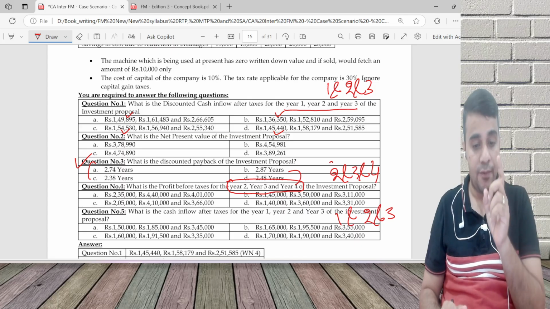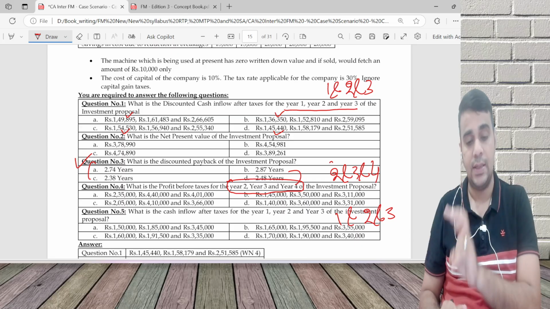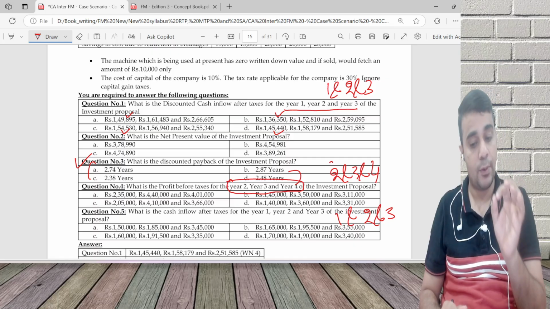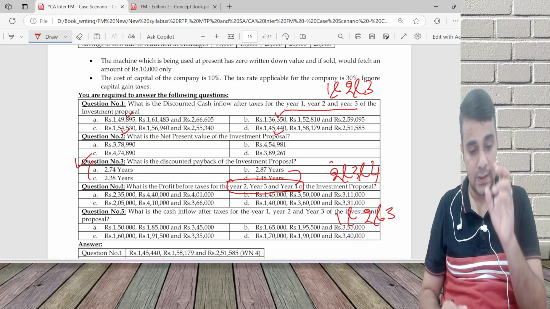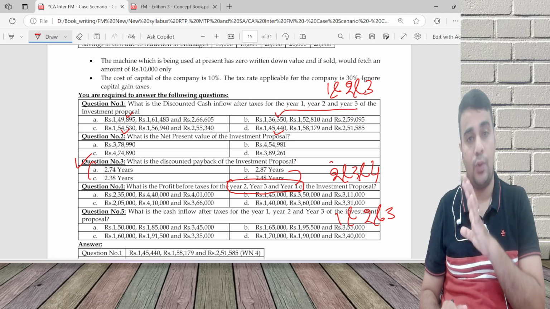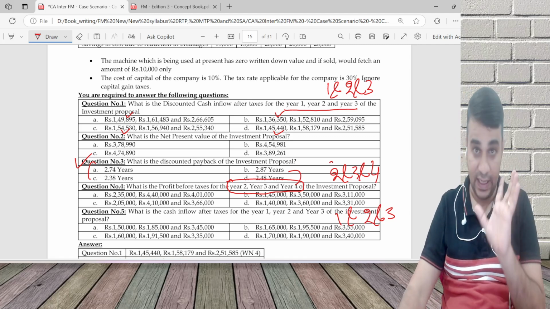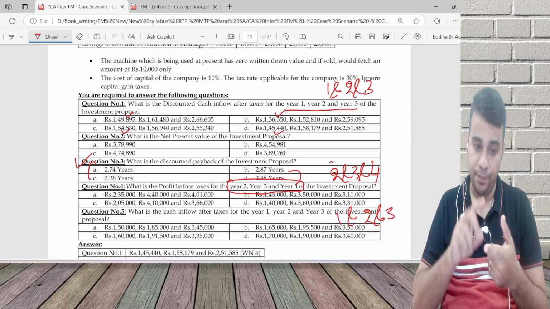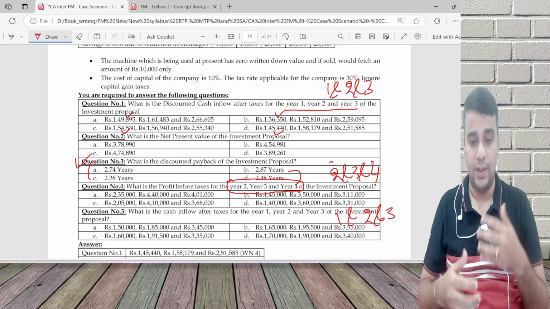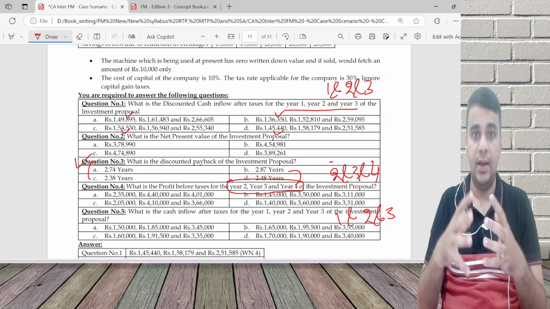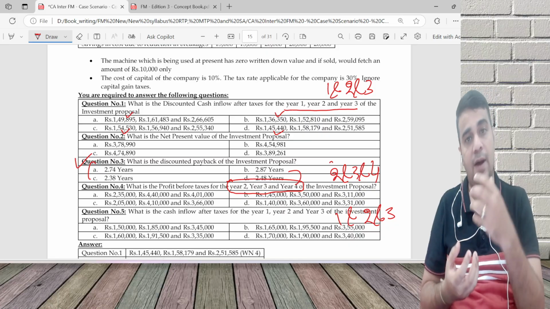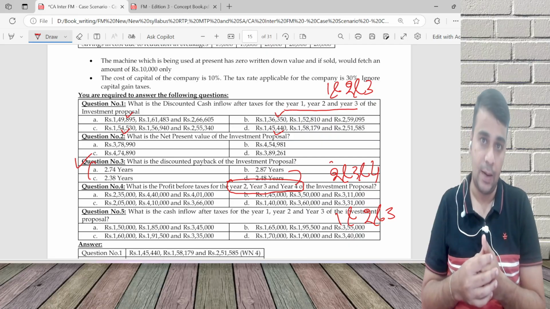MCQ. Here, the first requirement is year 1, year 2 and year 3 discounted cash inflow. Third requirement is discounted payback. Fourth requirement is PBT of years 2, 3 and 4. Just doing the second year calculation will automatically give me 3 and 4, and automatically I'll also get the question 5 answer. You will understand this. I'll just do the second year calculation and answer question 1, question 4, question 5, question 3. NPV we will do with detailed calculation. See, my objective here is not really to explain full concepts. My plan here is to give you those smarter ways of answering so that you are able to save time in the exam and make use of it.